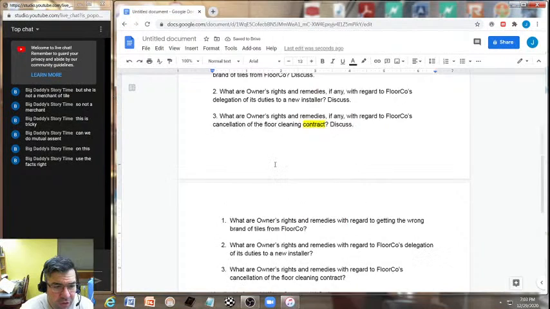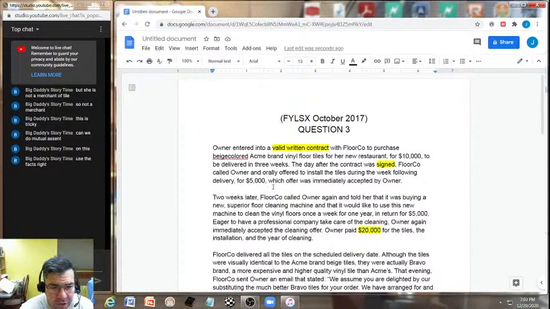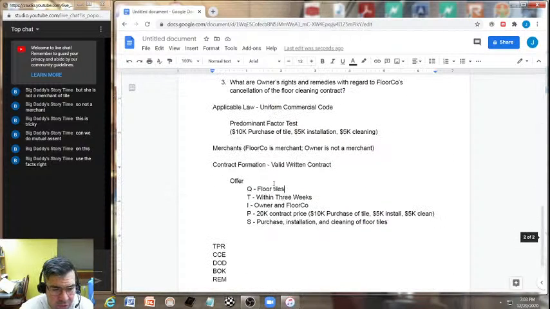I'm not quite sure, I don't think there's a quantity here. It's just that it was the Acme brand vinyl floor tiles, which we're probably going to bring in the reasonable. Yeah, Acme floor tiles.